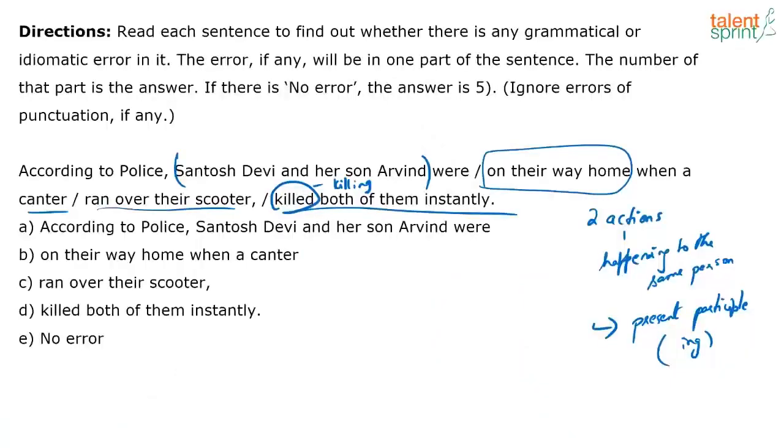So yes, if you come back and ask me, to make the sentence grammatically accurate, I would use the definite article in part A, which means it looks like there is more than one part that has the error. But the most obvious error is in part D, killing both of them instantly. To as a preposition is incorrect here. It is an unnecessary preposition which doesn't need to be there at all.